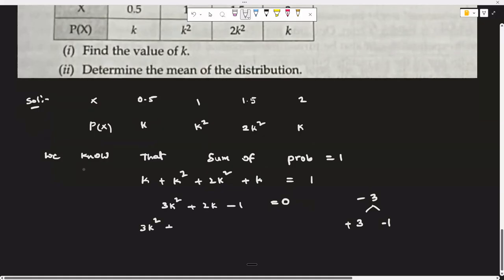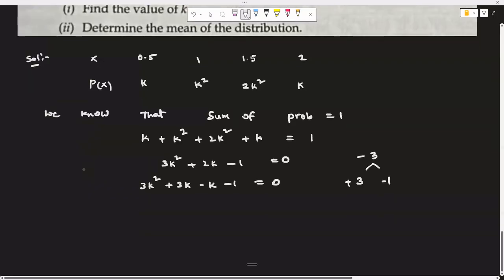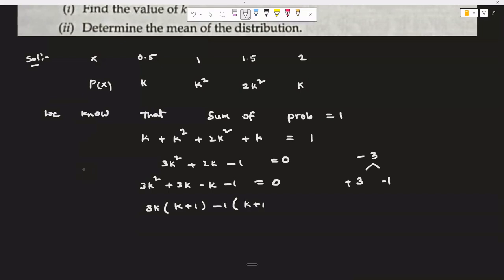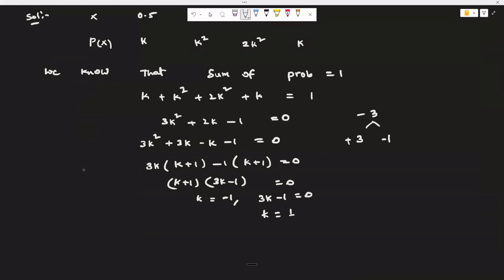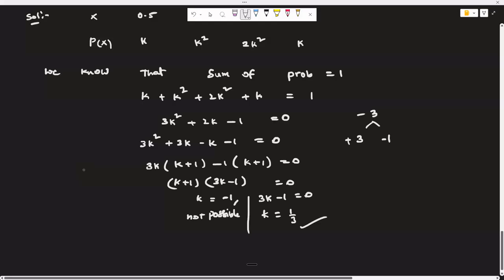So you can write 3k square plus 3k minus k minus 1 is equal to 0. Take 3k as a common factor, and minus 1 as a common factor, k plus 1 is equal to 0. Now k plus 1 into 3k minus 1 is equal to 0. Either k equal to minus 1 or 3k minus 1 is equal to 0, which implies that k is equal to 1 by 3. So k equal to minus 1 is not possible. So k equal to 1 by 3 is the answer for the first question.